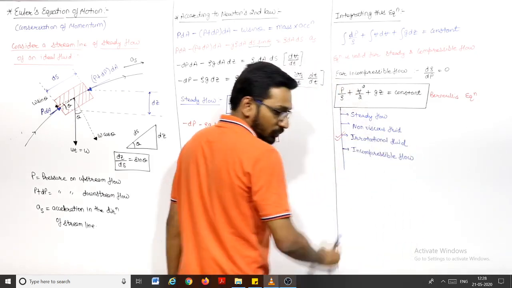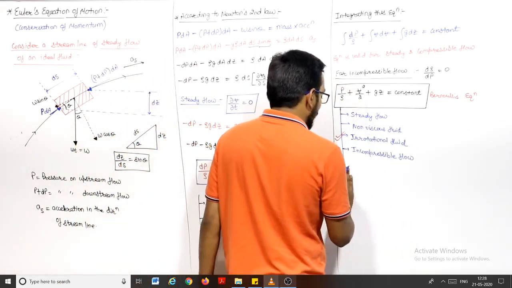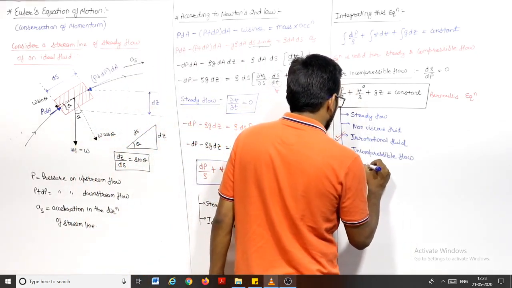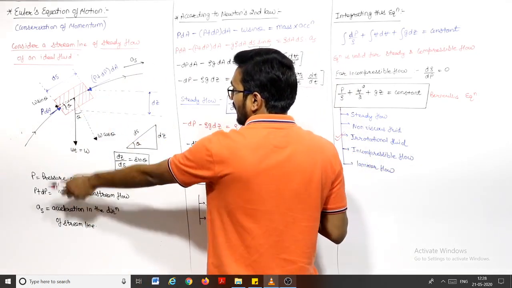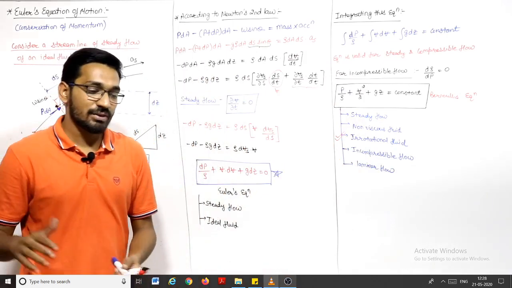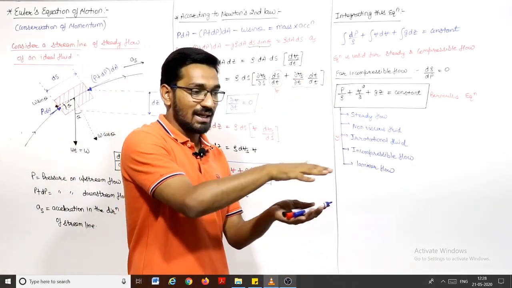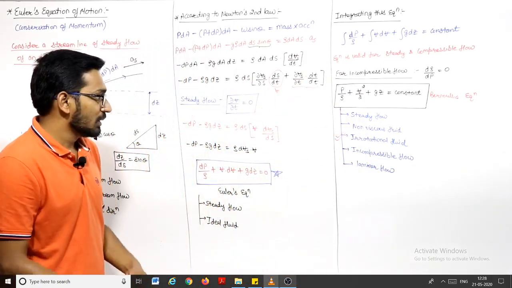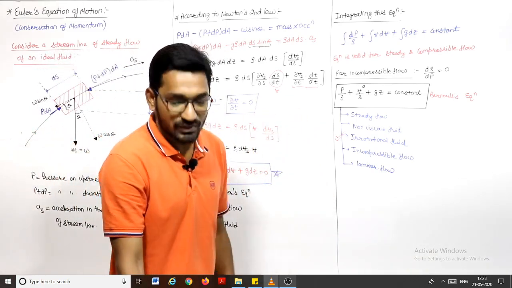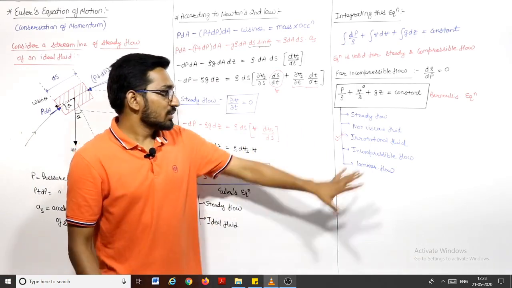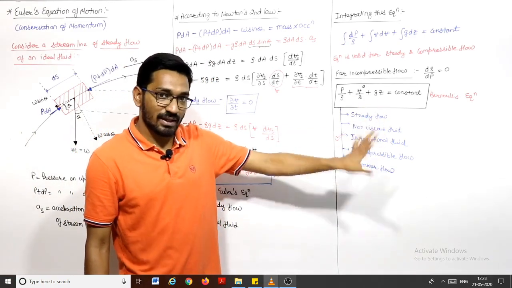Incompressible flow, right? And one more assumption you take is laminar flow. We take a laminar flow because I am considering the flow along a streamline. Streamline flow is known as laminar flow. They can flow in a particular streamline, in a lamina, you can say. So it is a laminar flow. So these are the assumptions of the Bernoulli equation, and the Bernoulli equation is p by rho plus v square by 2 plus g into z is equal to constant. So you have to remember these assumptions, right?